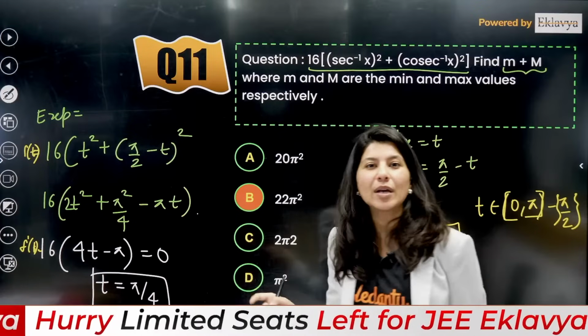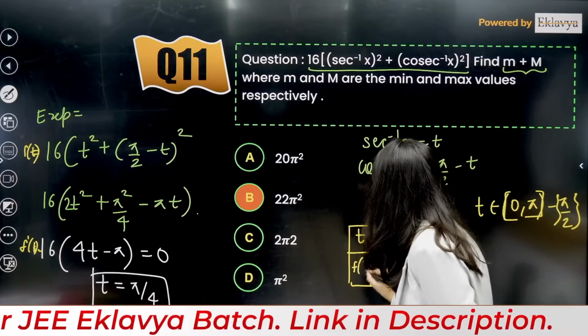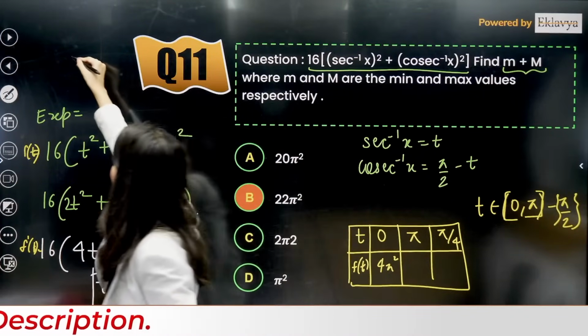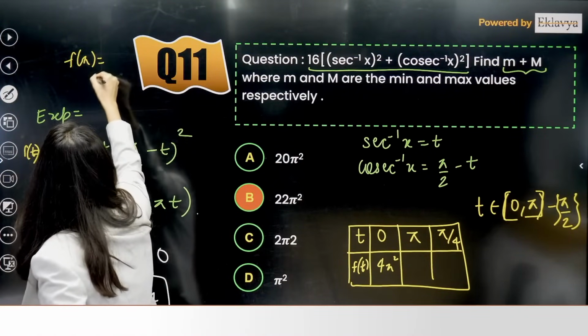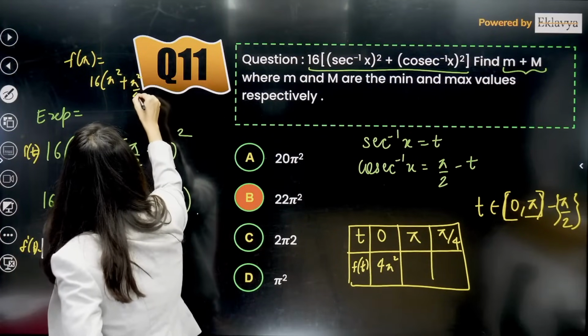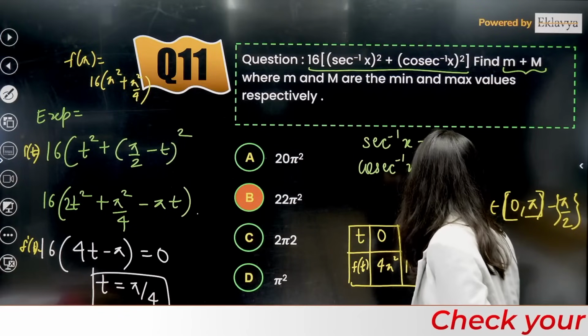16 into pi square by 4 will be 4 pi square. This is your f of t value. F of pi, can anybody tell me? So this is f of pi will be what? Tell me. 16 pi square. Then this is pi square by 4. So this is 3 by 4. So 12 pi square. Correct.